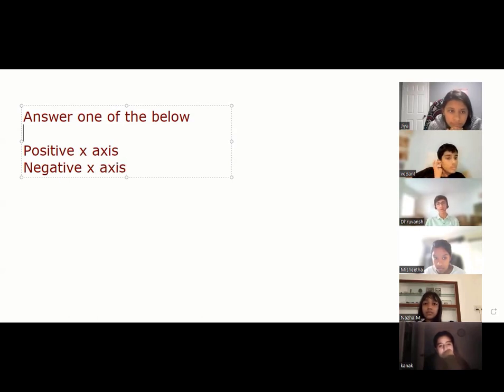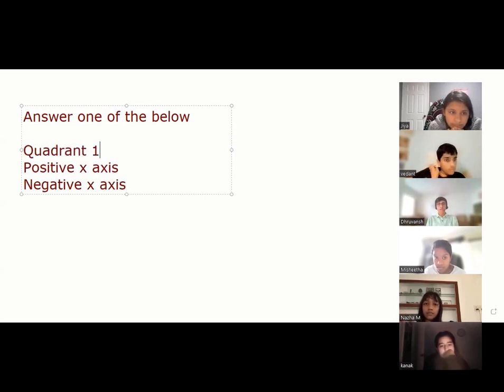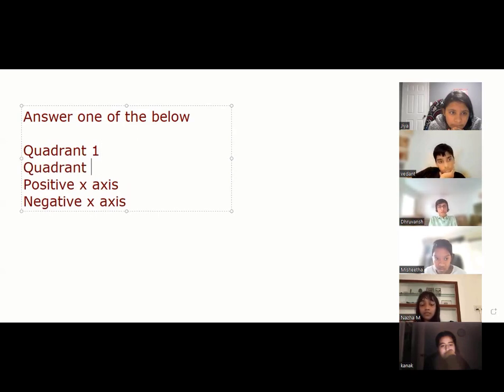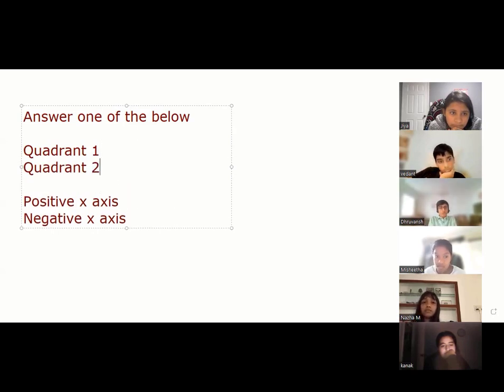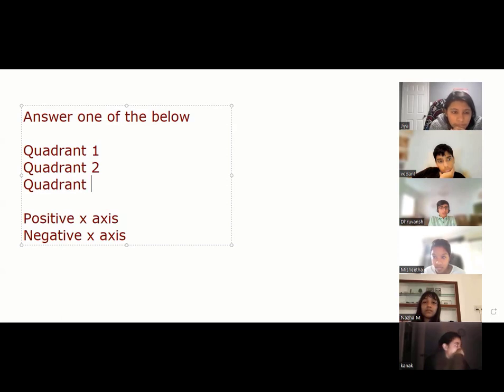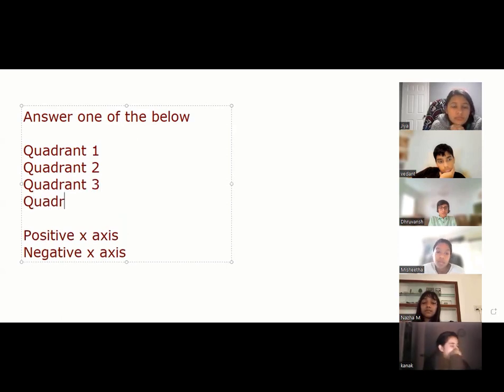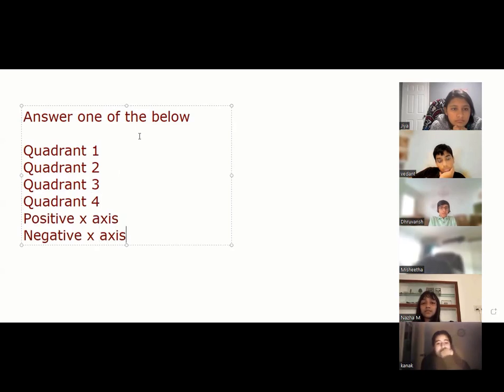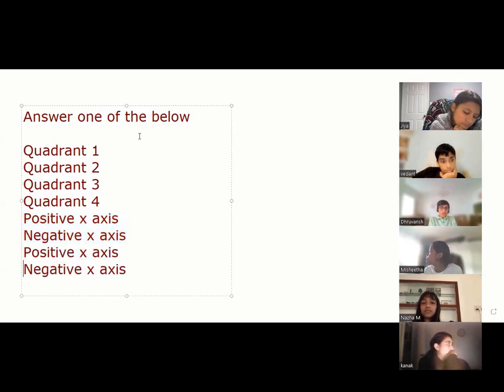Or you will say quadrant 1, or quadrant 2, or quadrant 3, or quadrant 4. Or positive y-axis, or negative y-axis, or origin. You tell me only 1 answer out of these 9, nothing else.